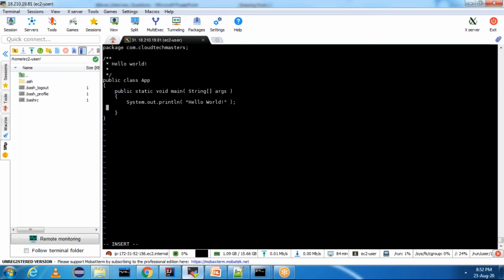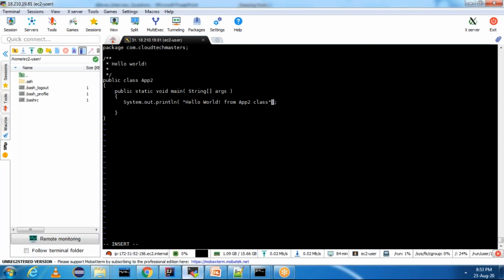I'll explain this for the Maven assembly plugin. I'll say hello world from app2 class, just to differentiate, right? I want to run both the classes.